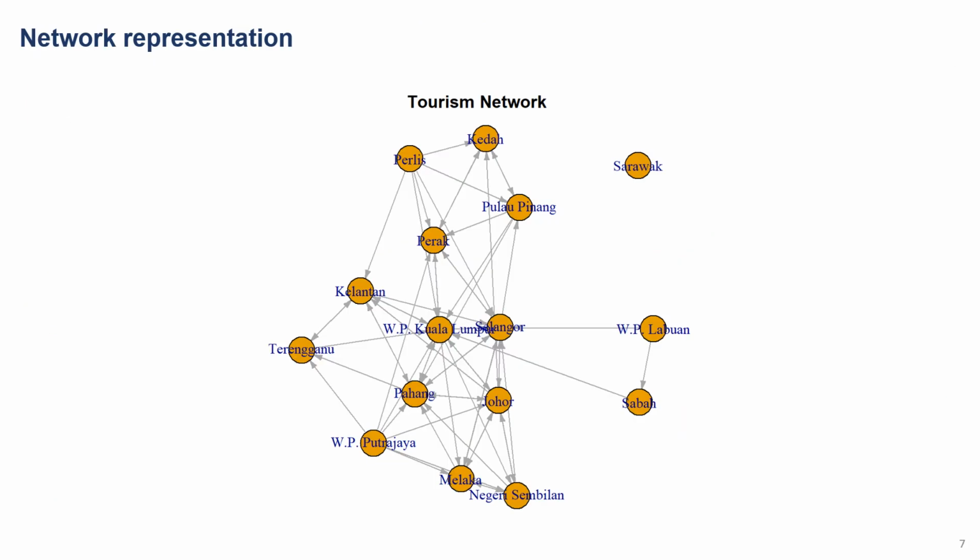This is the network representation of the tourism network. The tourism network in 2022 is not a complete graph. It has a disconnected component, Sarawak, because Sarawak has no significant movement out or in.